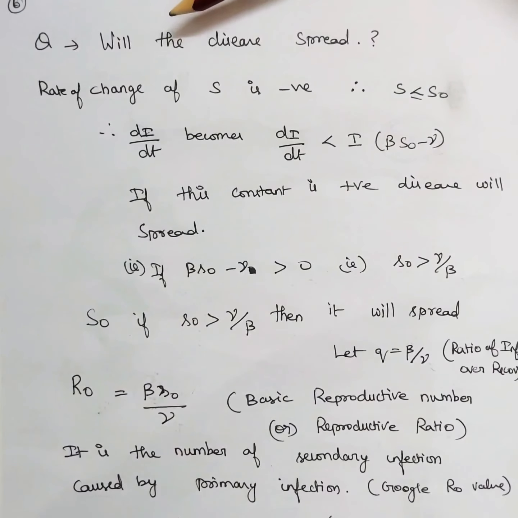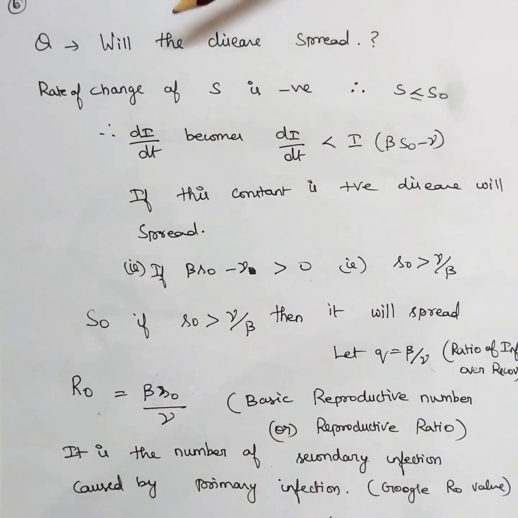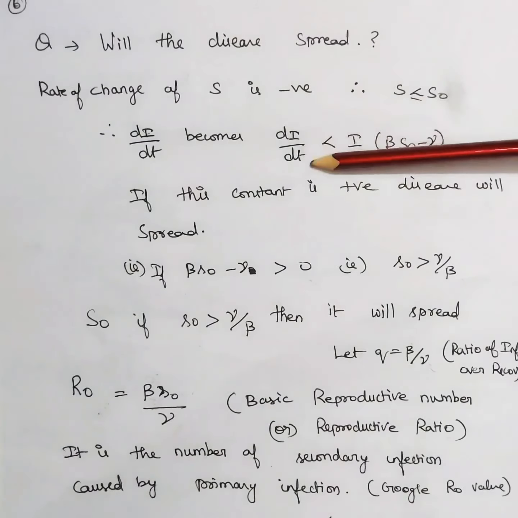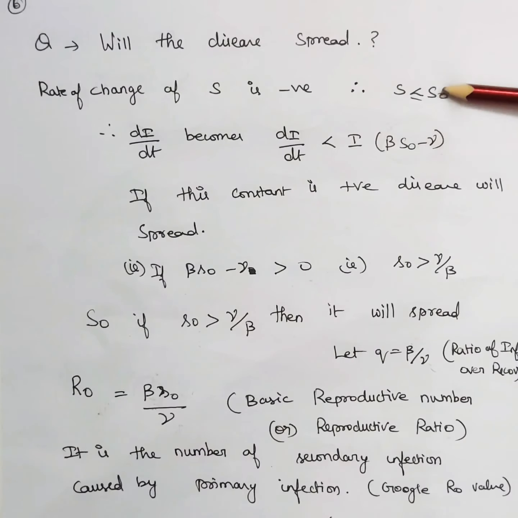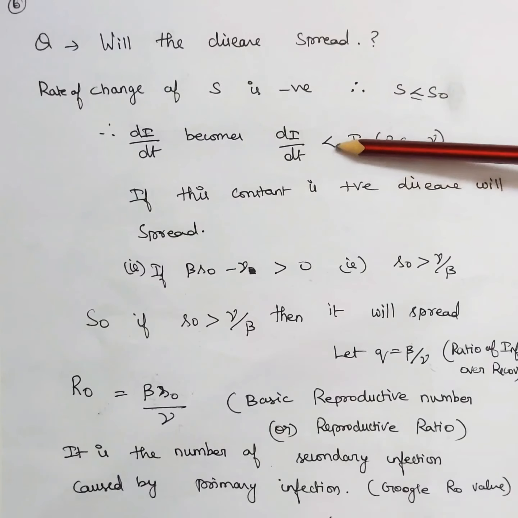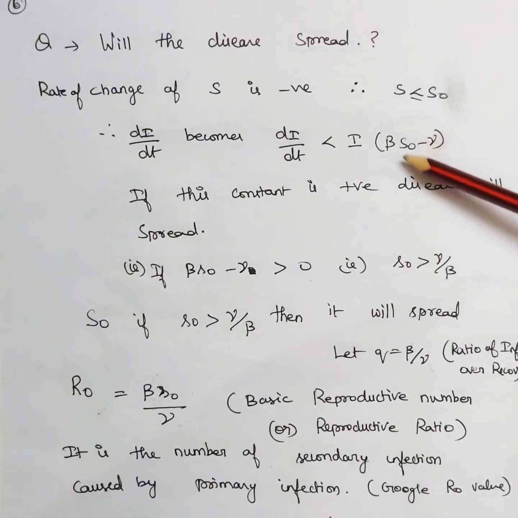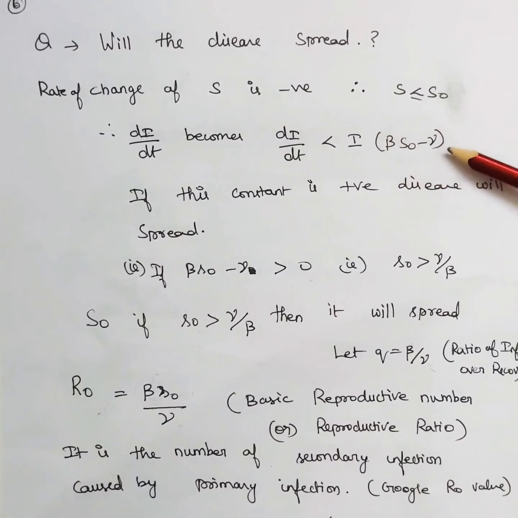First question: will the disease spread? We have got dS/dt as a negative value. Since the rate of change is negative, S is less than or equal to S naught. If I plug in this value, we get dI/dt less than or equal to I into beta S naught minus gamma. I have just changed the value S to S naught and the inequality changed. That's it. If this constant is positive, then the disease will spread. That is, if beta S naught minus gamma is greater than 0. In other words, if S naught is greater than gamma by beta, then the disease will spread.